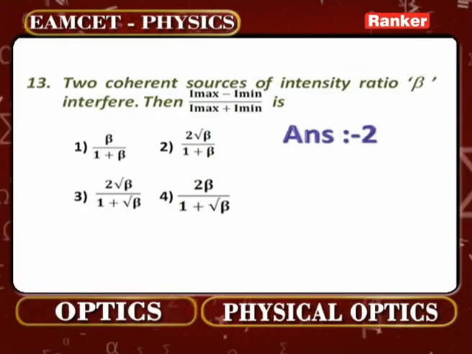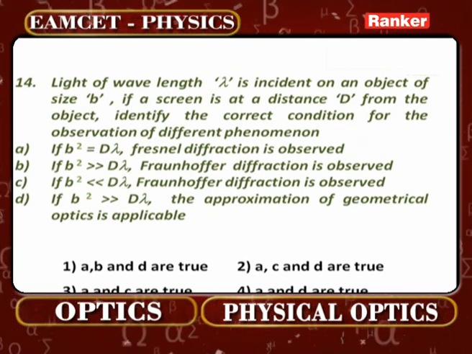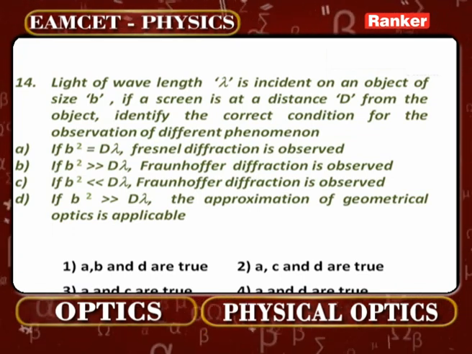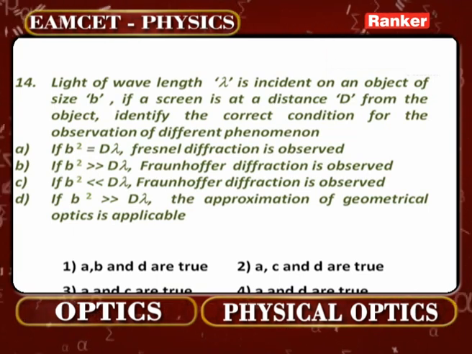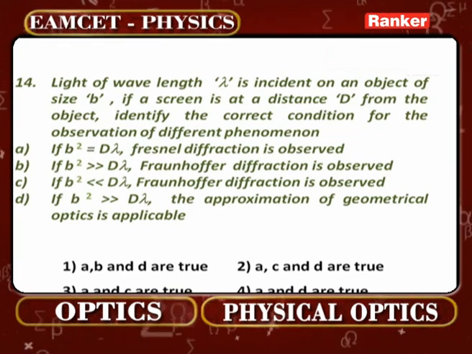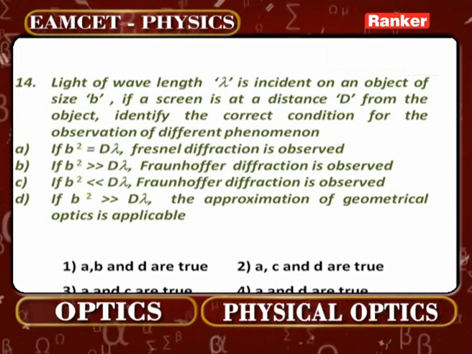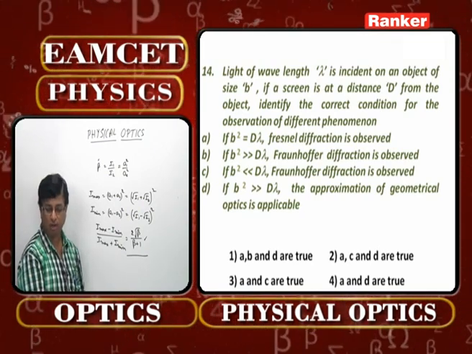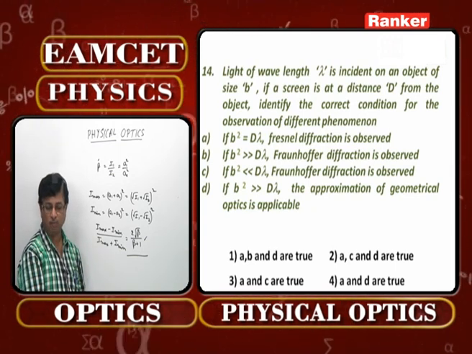Now look at the next problem, that is problem number 14. Light of wavelength lambda is incident on an object of size b. If a screen is at a distance capital D from the object, identify the correct condition for observation of different phenomena. We know very well, A, B, C and D are given there. If B square is equal to D lambda, Fresnel diffraction is observed. That is 100% correct. If B square is greater than D lambda, Fraunhofer diffraction is observed. That is wrong, because B square should be less than D lambda for a Fraunhofer diffraction to be observed.